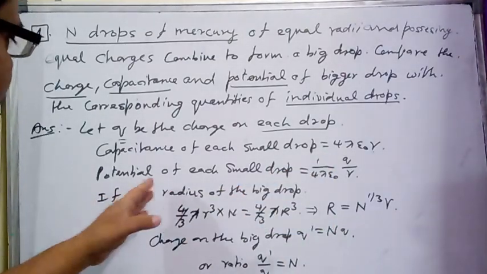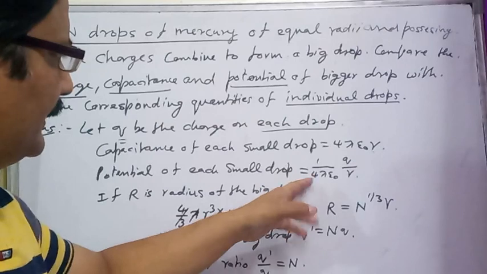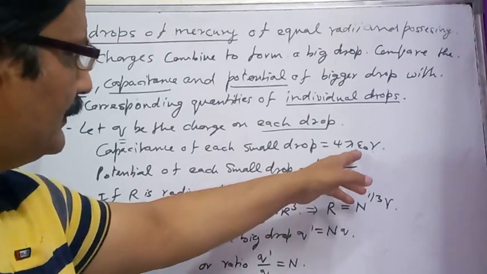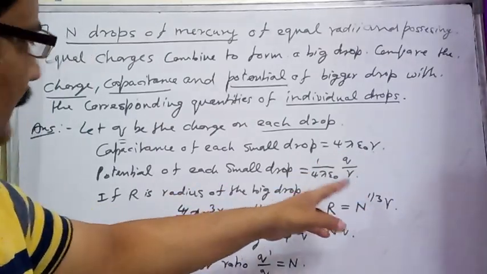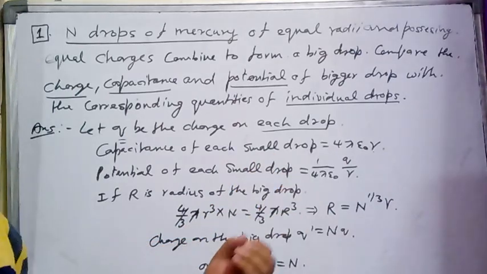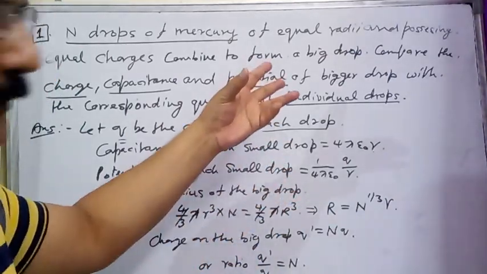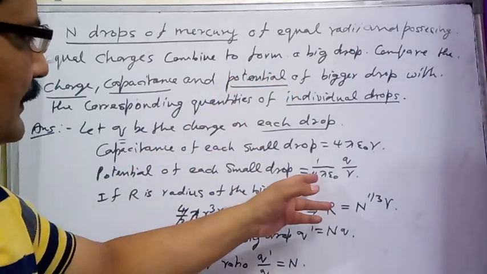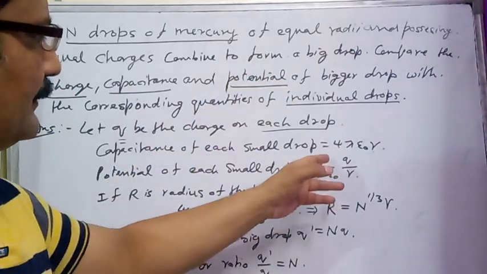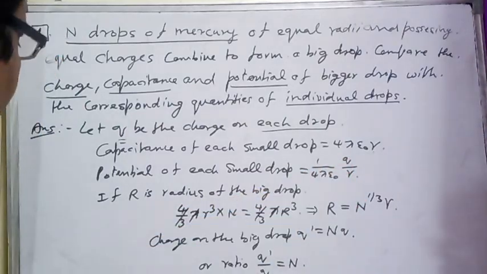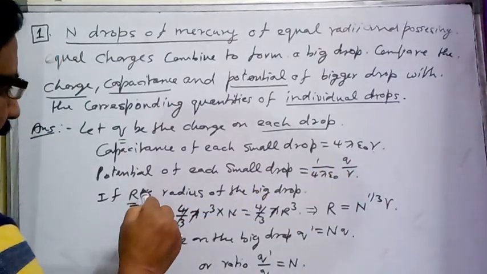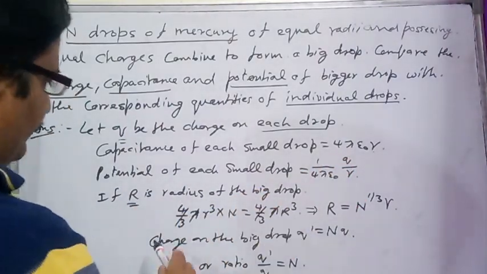What is the potential on the surface of a small drop? V is equal to 1 by 4 pi epsilon naught Q divided by small r. This is the potential on the surface of a sphere. As a mercury drop is a sphere, the potential on the surface of a small drop is 1 by 4 pi epsilon naught Q by r. Capital R is the radius of the big drop.